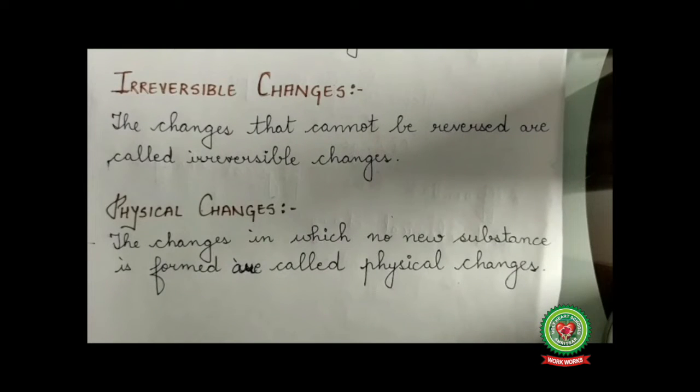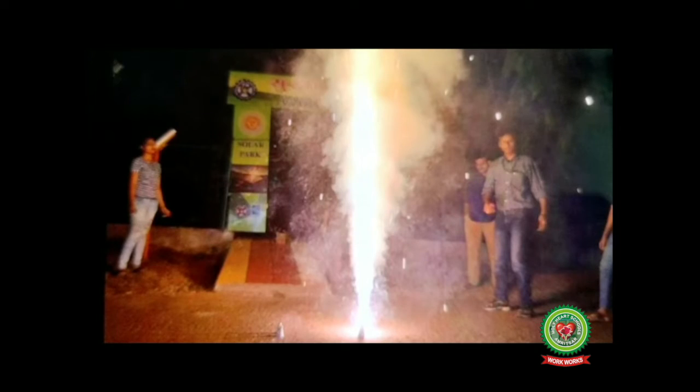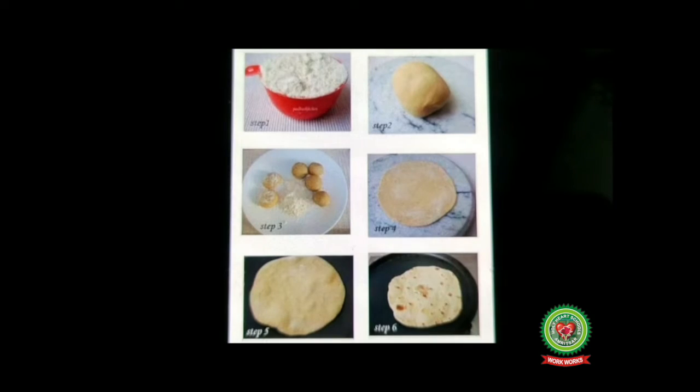Irreversible changes: the changes that cannot be reversed are called irreversible changes. Let's discuss some more examples of irreversible change. Bursting of crackers. Once burst, it cannot regain its chemical properties again. So, it's an irreversible change. Making of chapatis from the flour is also an example of irreversible change.